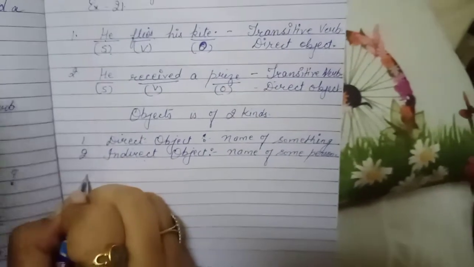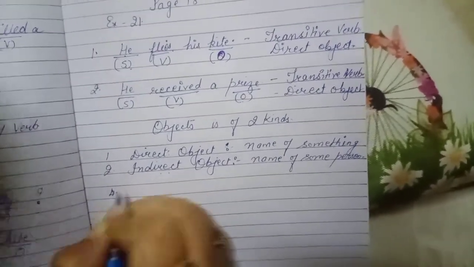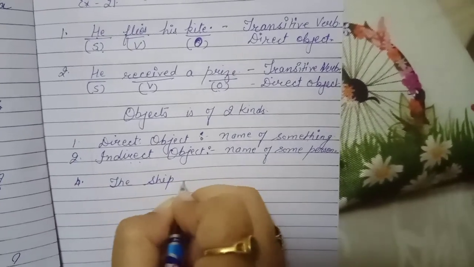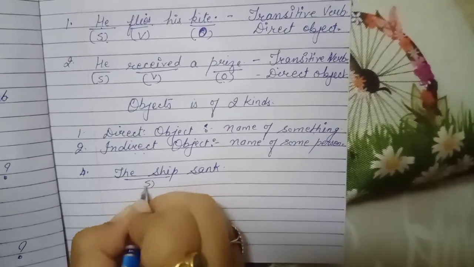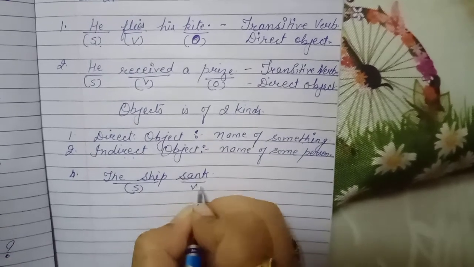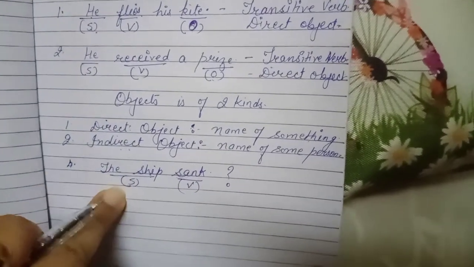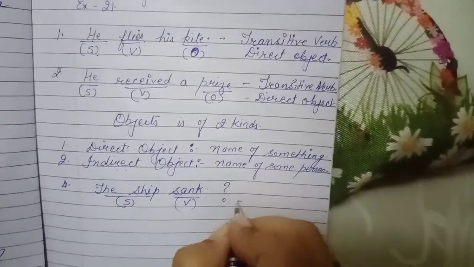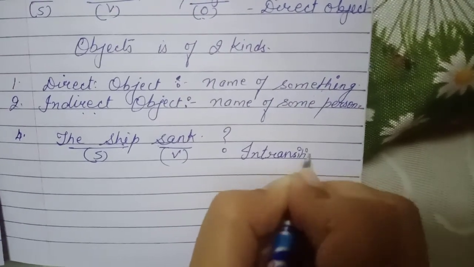Now one example I am going to give you of an intransitive verb. Sentence number 4. The ship sank. The ship is subject here. What is the action of the ship? It sank. It is the verb and the object is not present here, but still it is making a complete sense. So it is an intransitive verb.